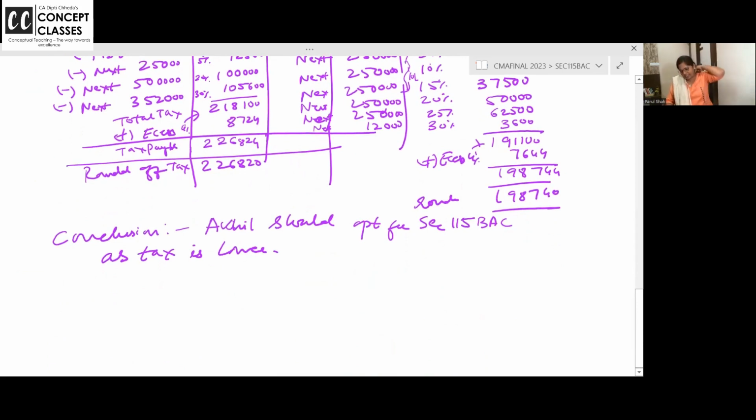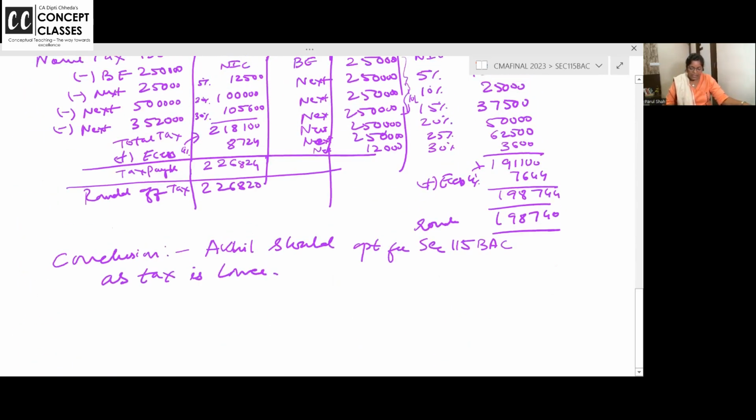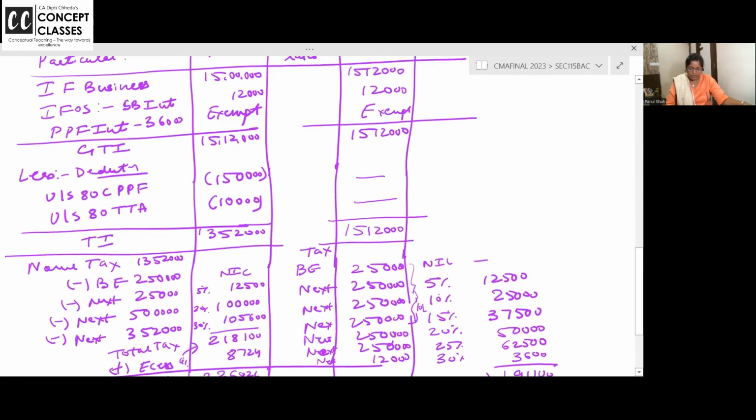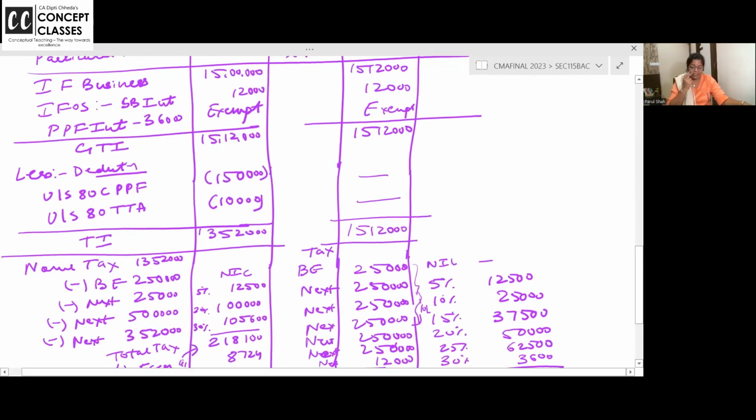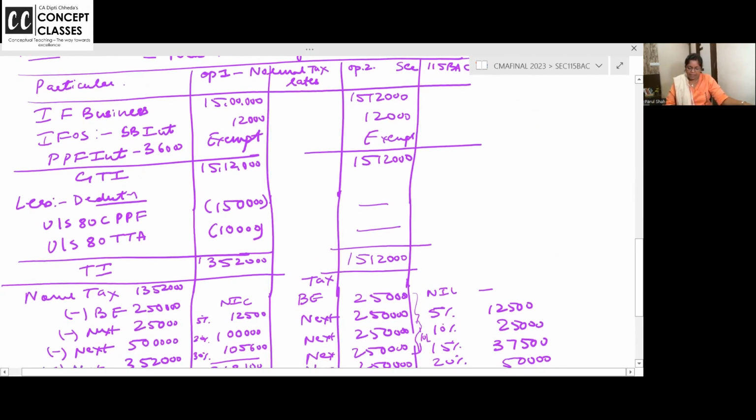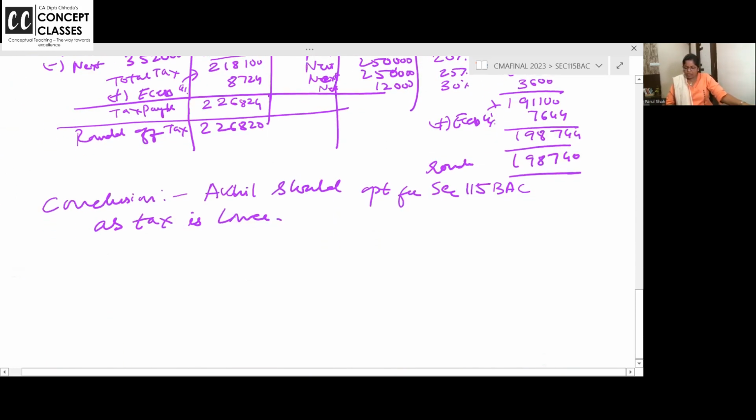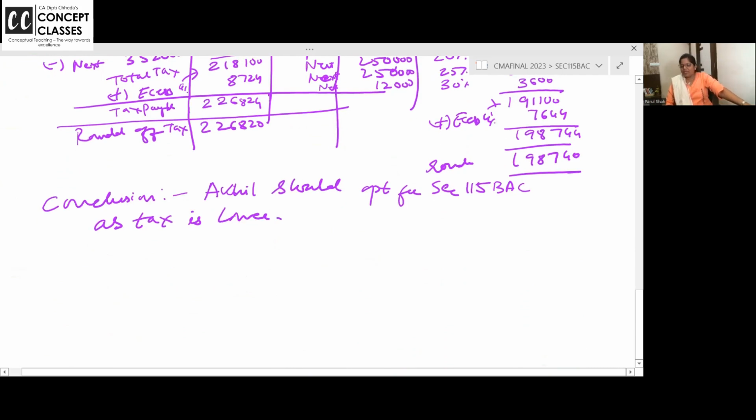Next year, can Akhil change? Answer is yes, he can change next year. Because, no, he cannot change. Really sorry. Akhil is having business income, no? So Akhil should decide. Sorry, he's having business income of 15 lakh rupees. By mistake, I wrote it here. So if he goes for 115BAC, he should continue. And if he comes out, then he can never opt in because he's having business income.